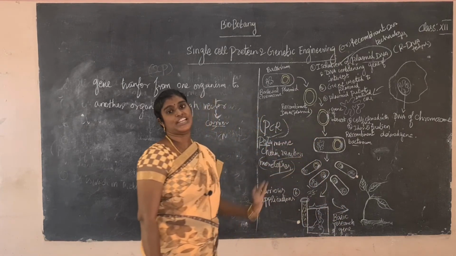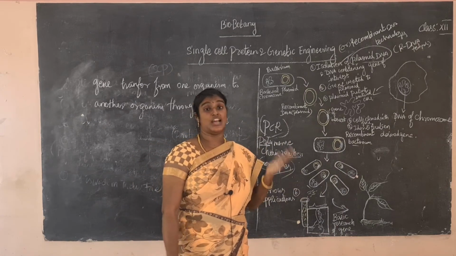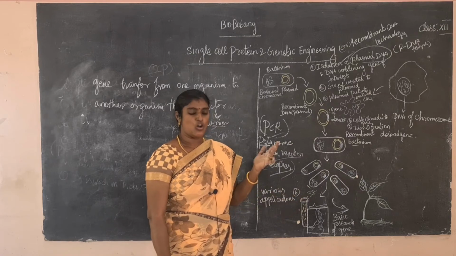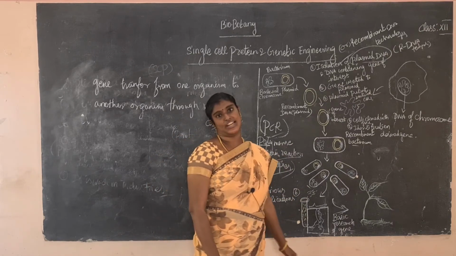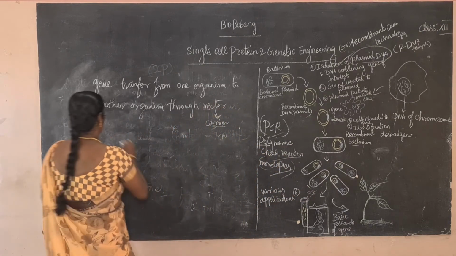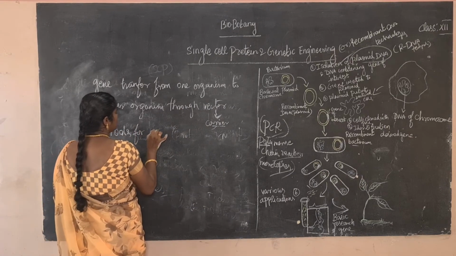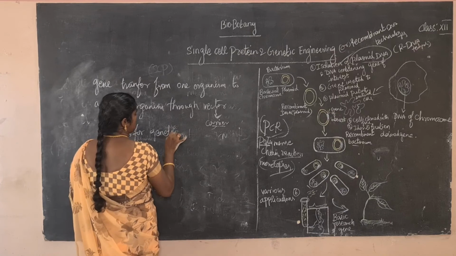This is a genetic engineering or rDNA or gene manipulation technique. There are many names. So what are the tools for genetic engineering?